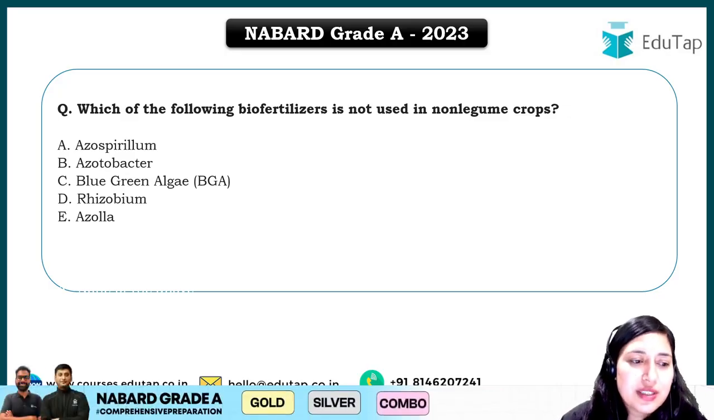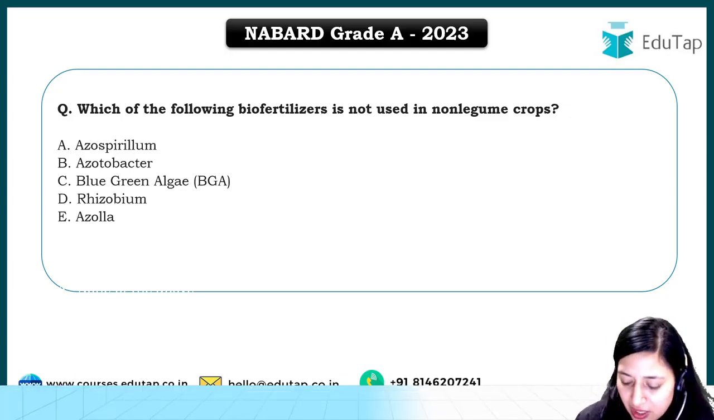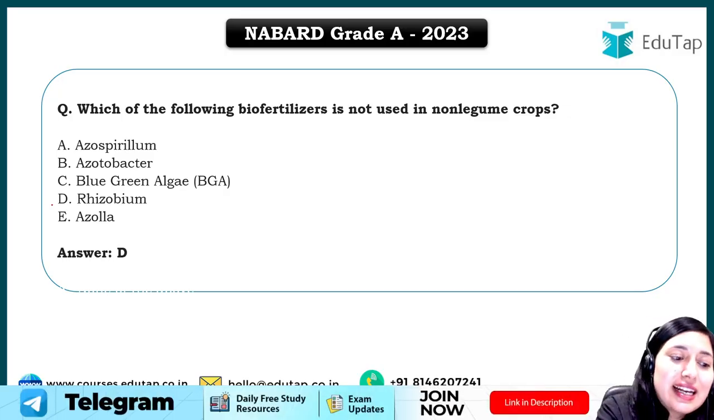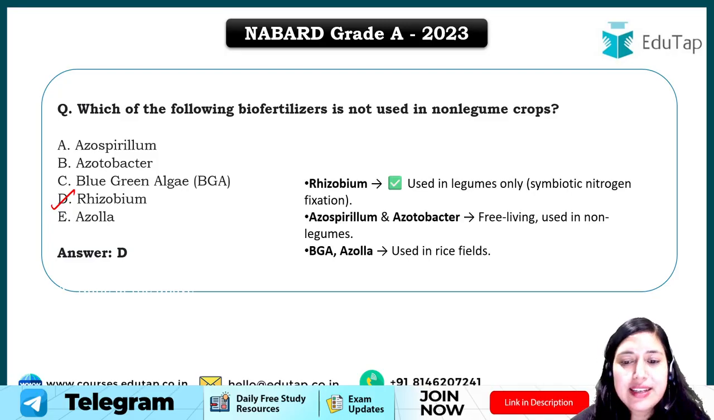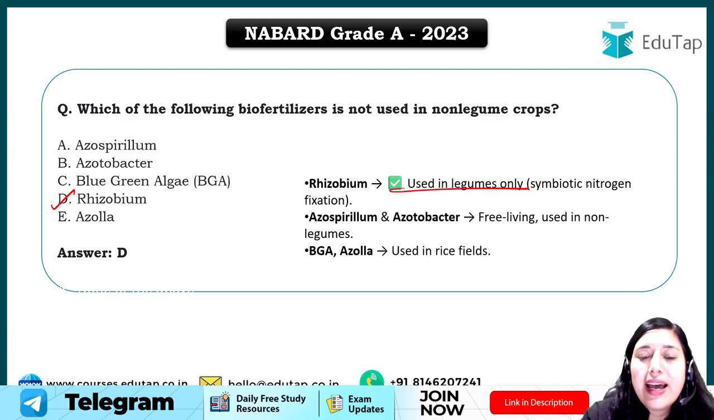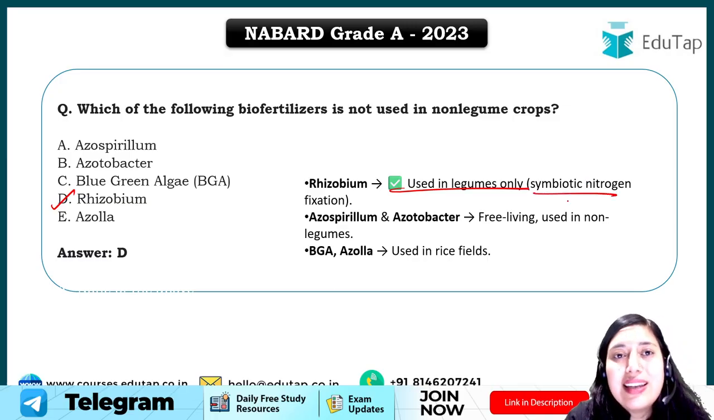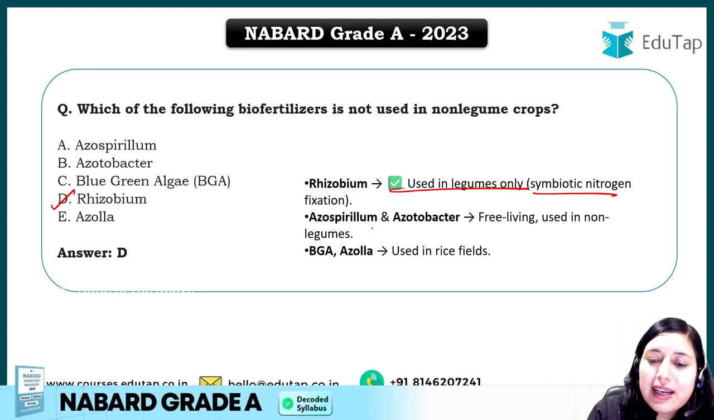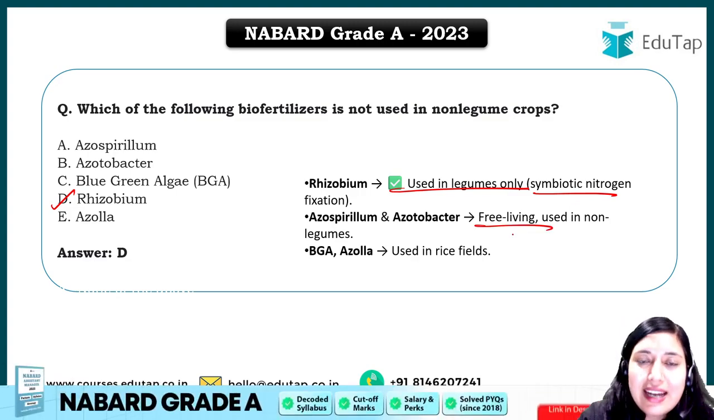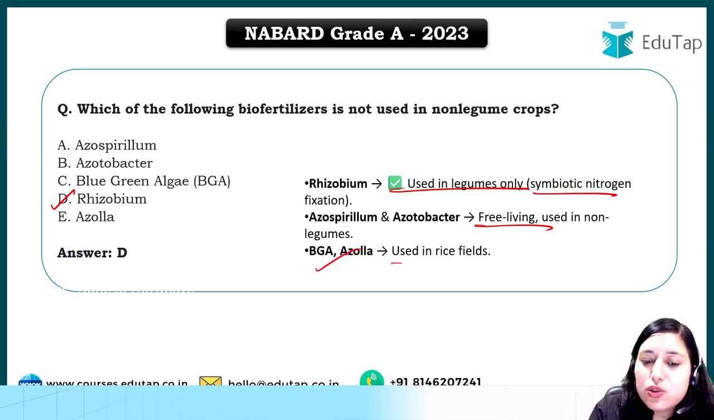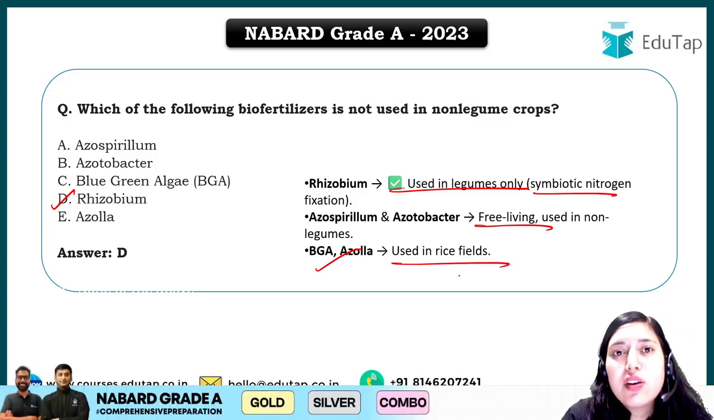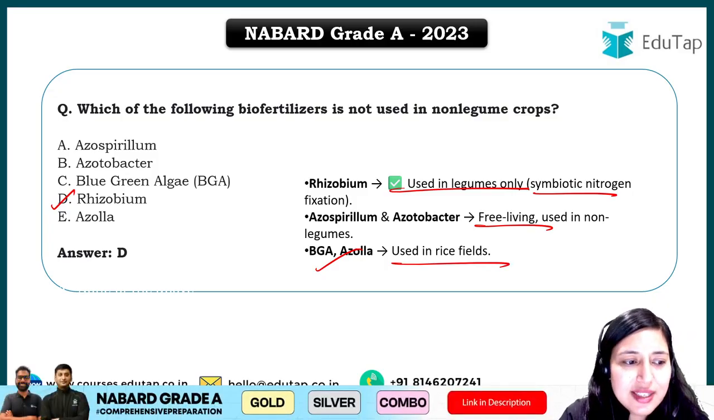Clear? So options are given: azospirillum, azotobacter, blue-green algae, rhizobium, azolla. So the right answer for this question will be D, rhizobium, because rhizobium is used for the legume crop, right? Rhizobium is used for the legume crop, and it fixes nitrogen in symbiotic association with the legume crop. Clear? Azospirillum and azotobacter are free living and are not used for legumes, they are rather used for cereal crops, right? And BGA and azolla are used in rice fields. Clear? So the answer here will be rhizobium.